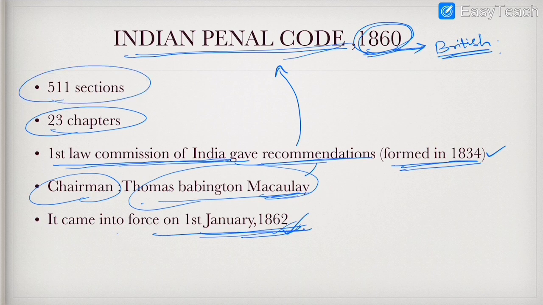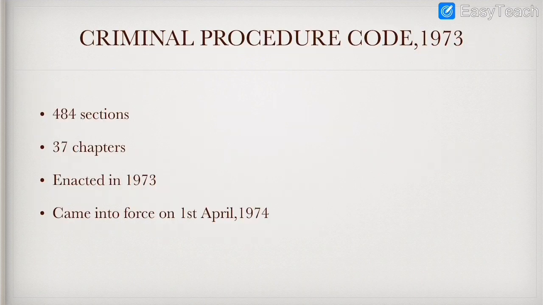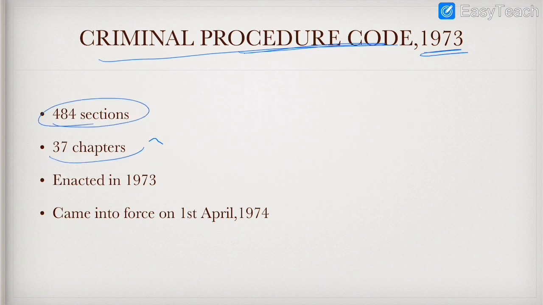See, friends, this code got approval in the year 1860, and even today we rely upon this Indian Penal Code. Moving further, the Criminal Procedure Code was enacted in the year 1973, it contains 484 sections divided into 37 chapters, and it came into force on 1st of April 1974.